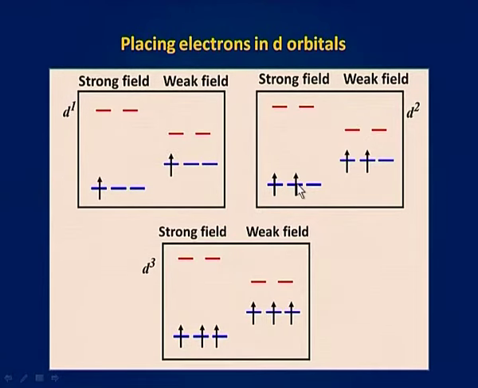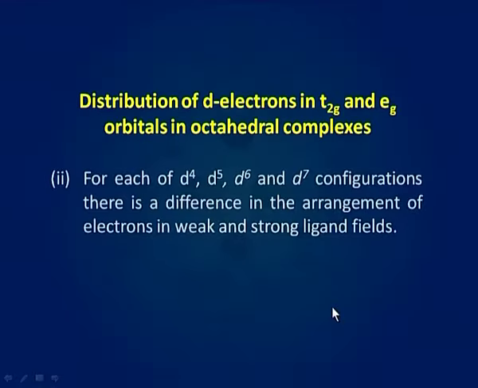For d2 configuration also, 2 electrons are in t2g set for strong field and 2 electrons are in t2g set for weak field. For d3 also, the number of unpaired electrons in t2g set for strong field and weak field are same. For each d4, d5, d6 and d7 configurations, there is a difference in the arrangement of electrons in weak and strong fields.